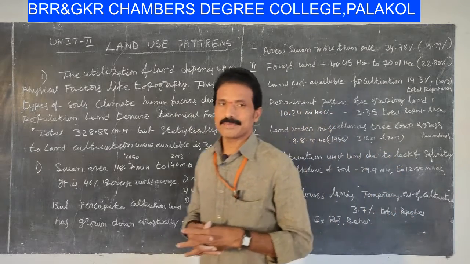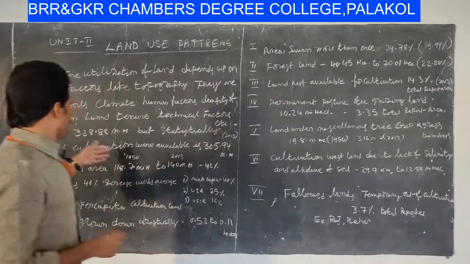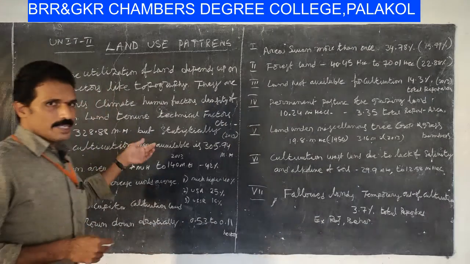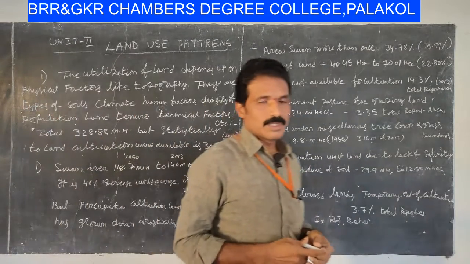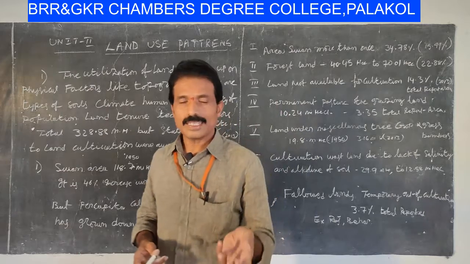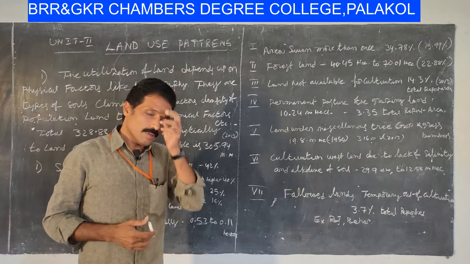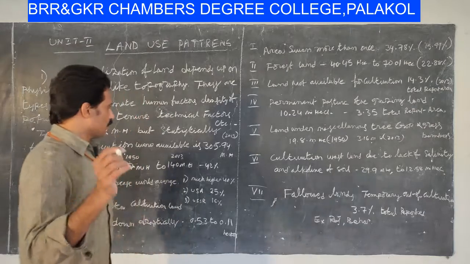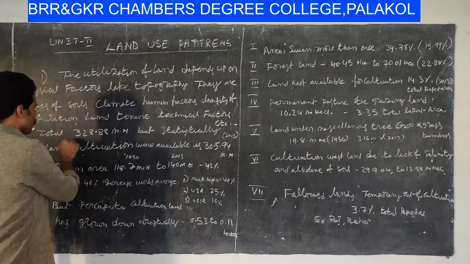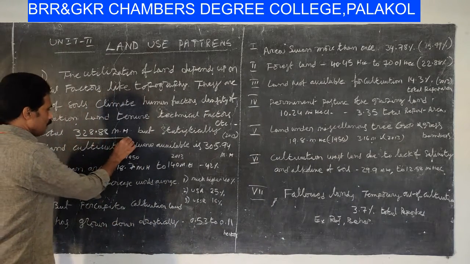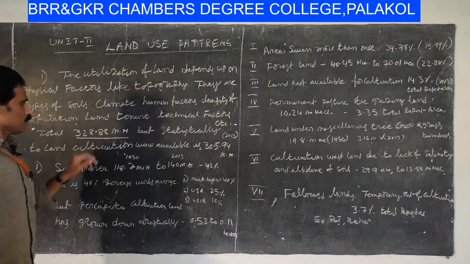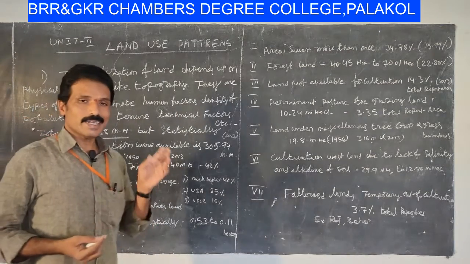My dear students, according to India, as the 7th largest geographical area in the world, the total land in India is 328.88 million hectares.